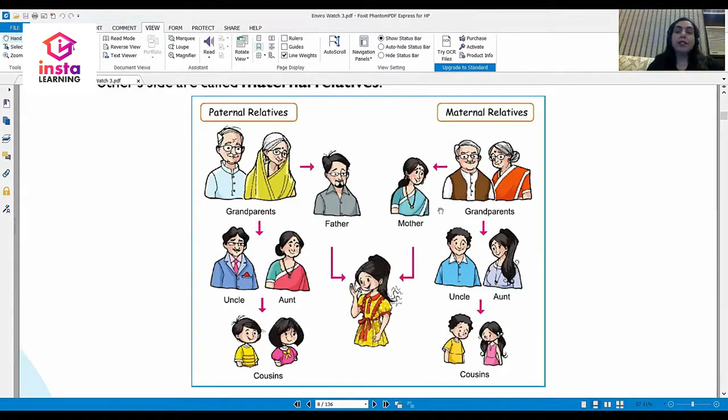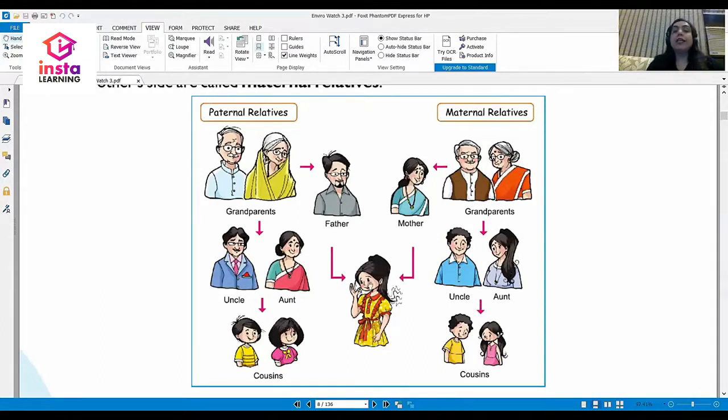Your mother's brothers and sisters and their spouses, that means your uncles and aunts, are your maternal uncles and aunts, and their children become your maternal cousins.